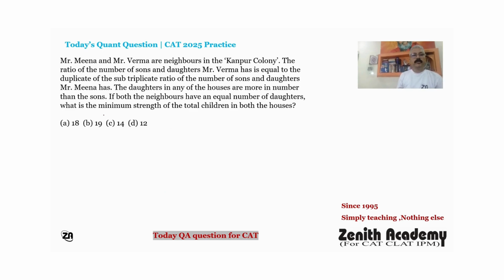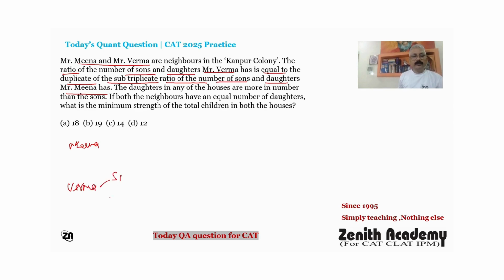Today's quant question is: Mr. Meena and Mr. Verma are neighbors in the Kanpur colony. The ratio of the number of sons and daughters Mr. Verma has is equal to the duplicate of the sub-triplicate ratio of the number of sons and daughters Mr. Meena has. So Meena and Verma.